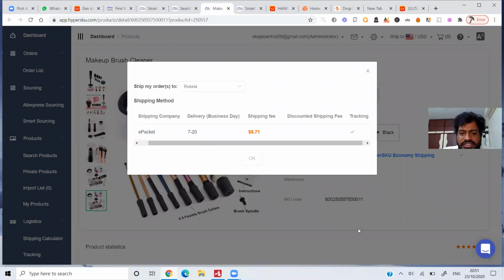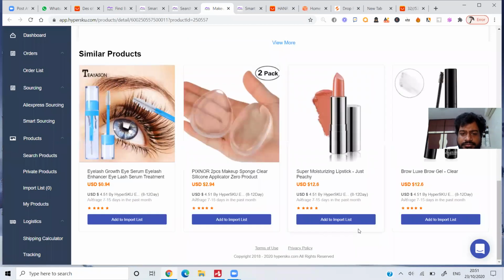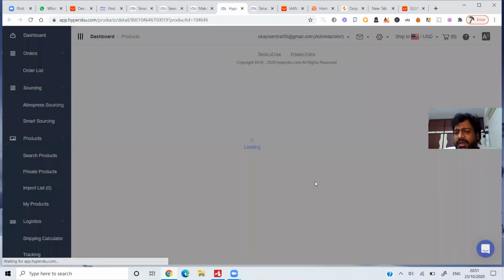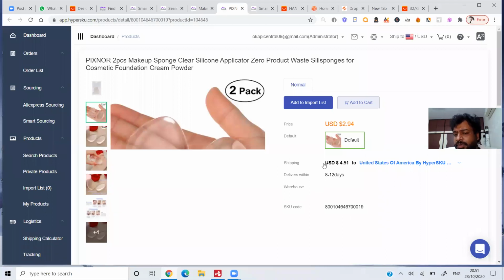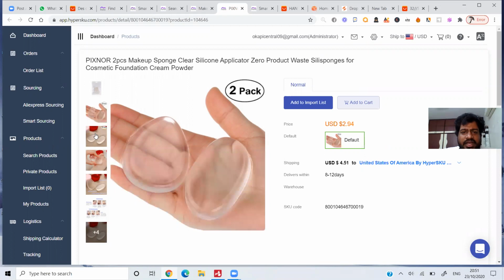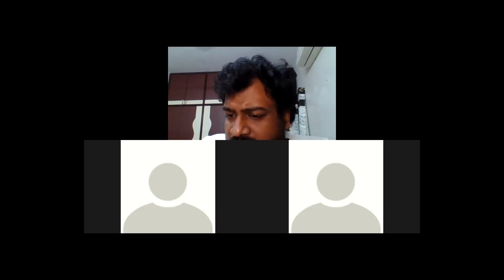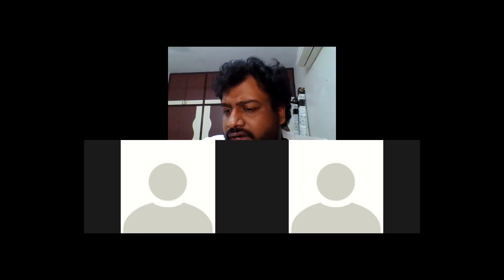Okay, any more questions here, guys? Okay, what's this particular product? Vimal, I'll take that. See now, this particular product cost is $2.94. The shipping is just 4.51. This is regarding makeup. This is one of the private vendors we're talking about. After getting the code, we need to add the product cost in our store.